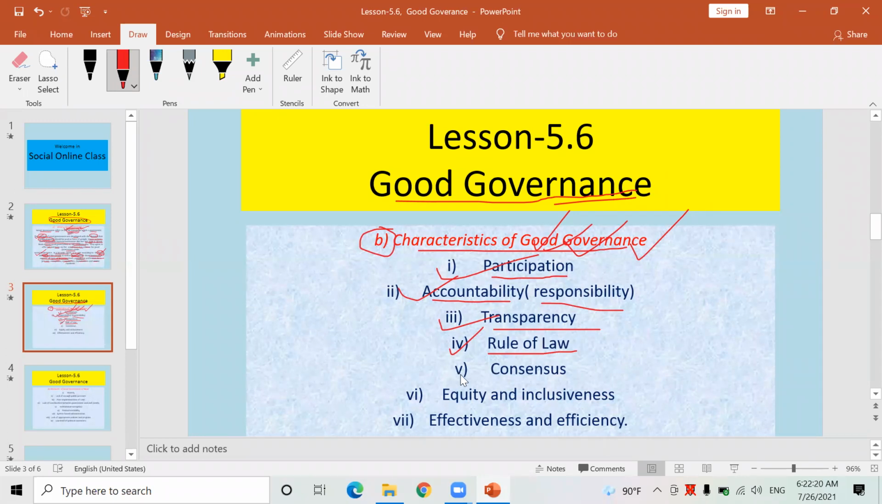Look here, another characteristic of good governance goes like this. Look here, consensus. It means sahamati. There won't be quarrels, there won't be misunderstanding among the political parties, among the different organizations, among the leaders, among the civil servants, even among the people, if there is good governance.